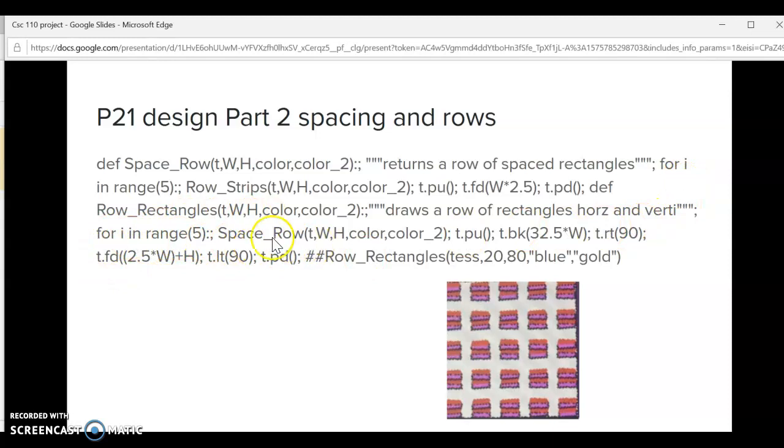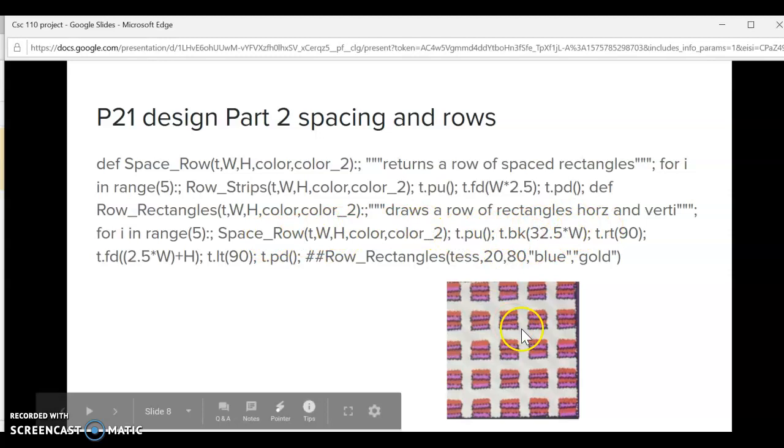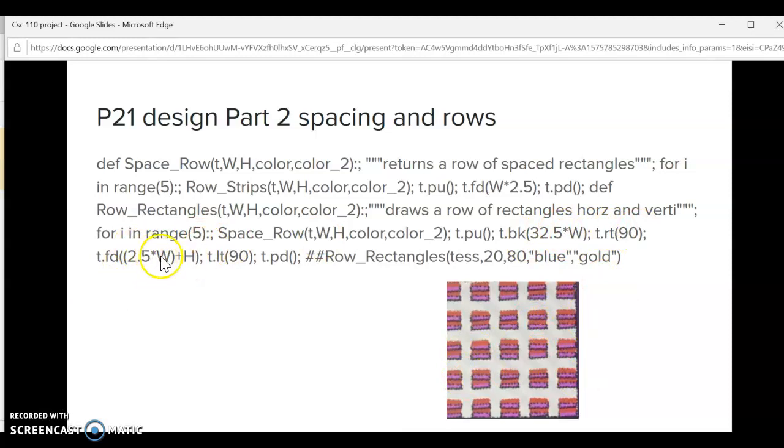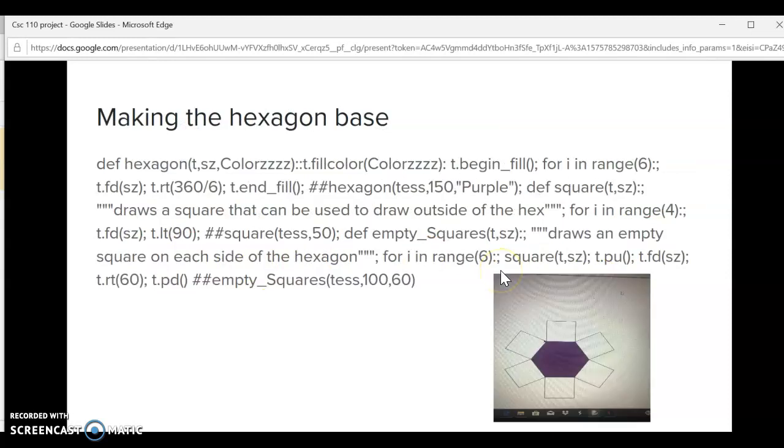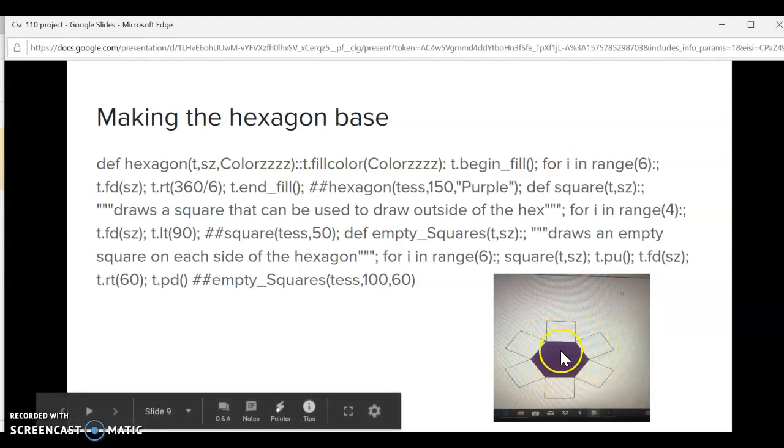find range 5, space underscore rows, another helper function, pen up, backwards 32.5. This basically helps me make sure they're in place. And then right 90, forward 2.5 times width plus H, left 90, pen down, and then I let test draw it. And then this one basically I'm trying to construct a single hexagon shape right here.